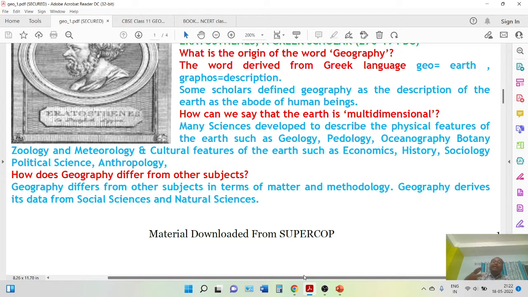Geography collects data from social sciences, that is history, economics and sociology, as well as from natural sciences, that is biology, geology and soil science. After getting and incorporating all the data and information, we interpret. That is the methodology of geography.